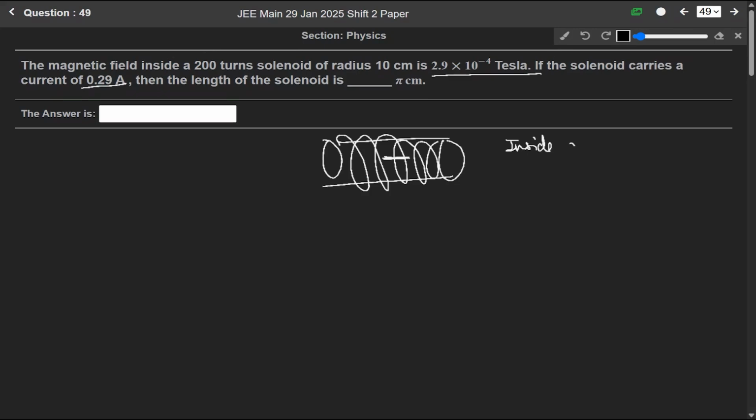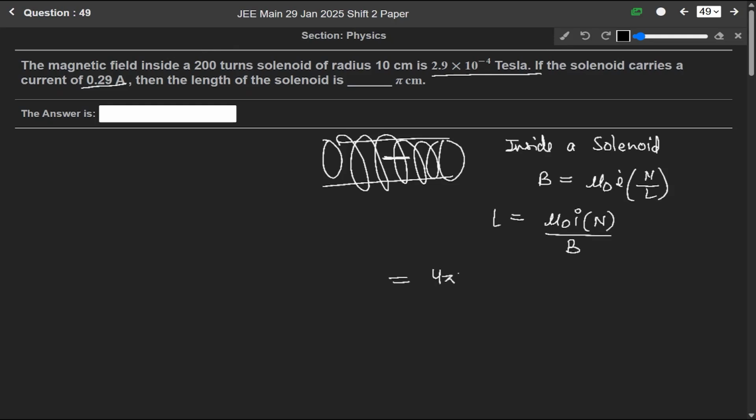Inside a solenoid, the magnetic field is given by B equals mu naught I into number of turns per unit length. So from here, L will be equals to mu naught I into number of turns divided by the magnetic field B. Mu naught is 4 pi into 10 to the power minus 7. And the current is given as 0.29 and number of turns is given as 200. Over B, magnetic field is given as 2.9 into 10 to the power minus 4 Tesla.